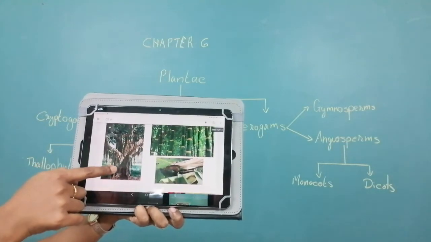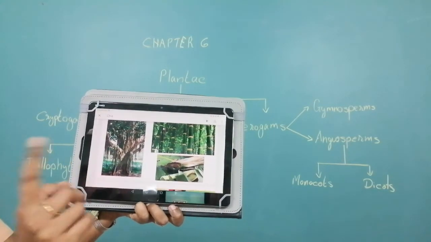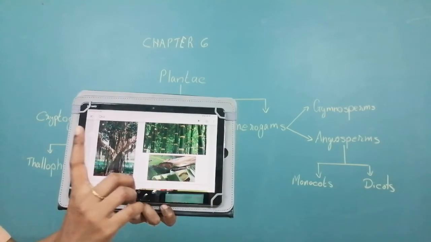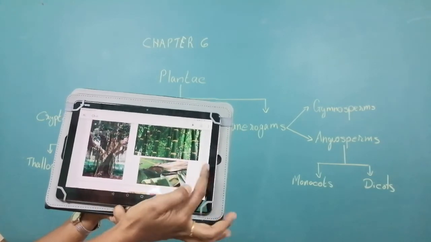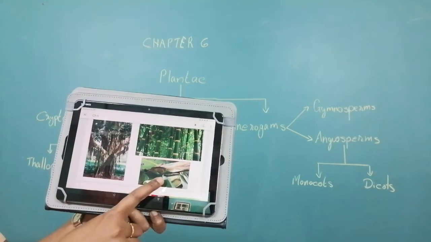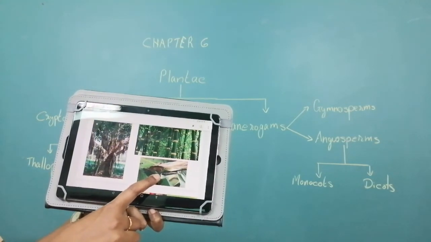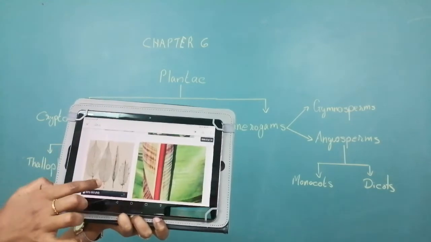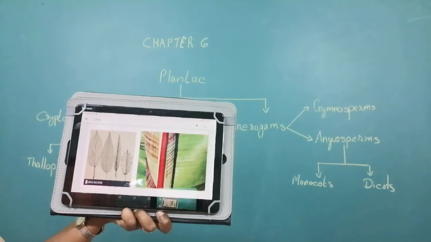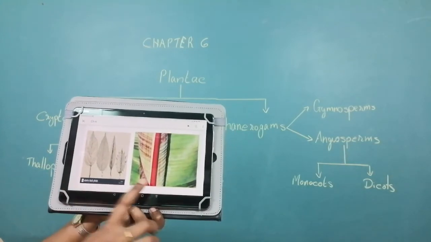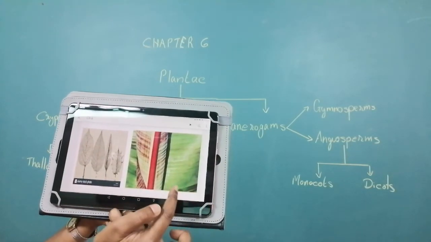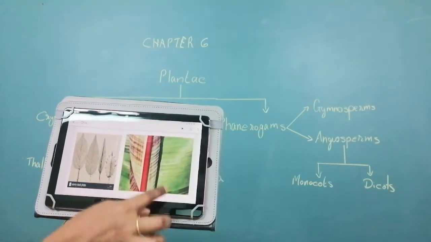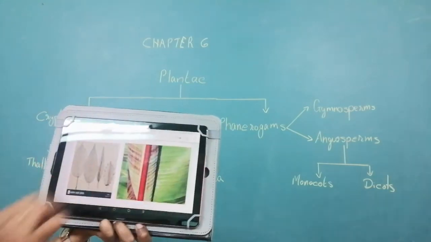Okay. The next is the stem. In dicot, the stem is very hard, whereas in monocot, the stem is either hollow like bamboo, or fleshy like banana, or disc-like as we see in onion. Look at the leaf. In monocot, the leaves have parallel venation. You look at the leaf of banana, you can see this structure like parallel lines. Okay, they are called as parallel. You can just put your finger and you can cut it like that.